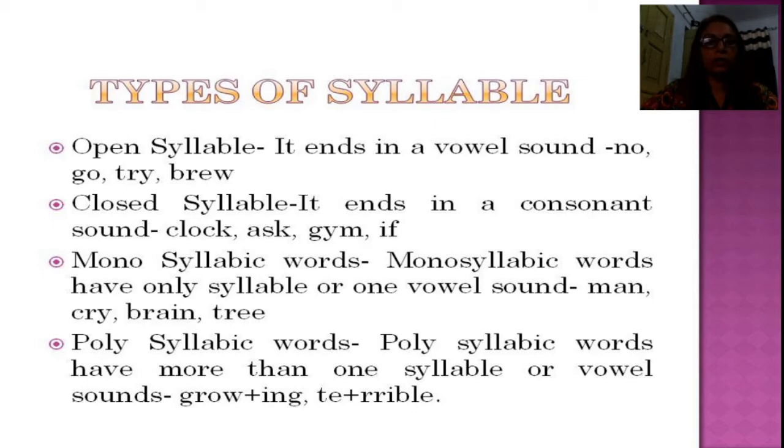A closed syllable ends with a consonant sound, like clock, ask, gym, if, etc. What is a monosyllable? If there is one vowel sound in a word, it is a monosyllabic word. But if there is more than one, it is a polysyllabic word. Man, cry, rain, tree are monosyllabic words, there is only a single vowel sound. In growing and terrible, there are two vowel sounds, so they are polysyllabic words.